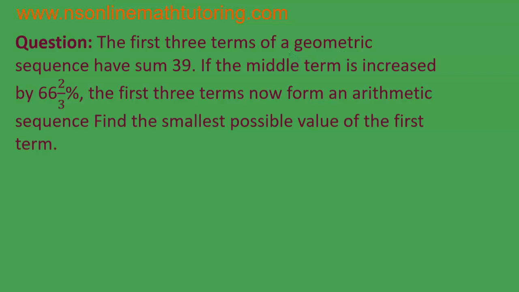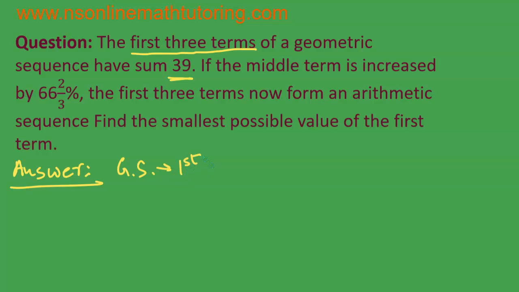The first three terms of a geometric sequence have sum equal to 39. First three terms of a geometric sequence. Okay, so let's start with our answer. Geometric sequence. So the first term, let it be equal to a. Since it is a geometric sequence, there will be the common ratio. So the common ratio is equal to r.